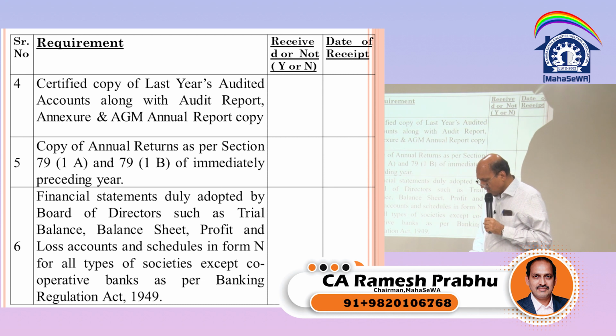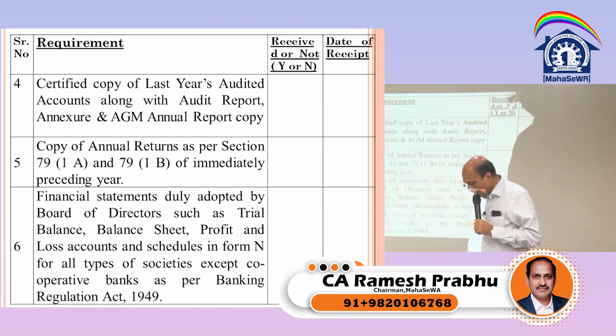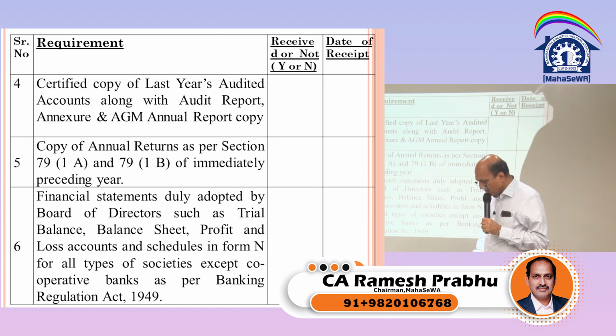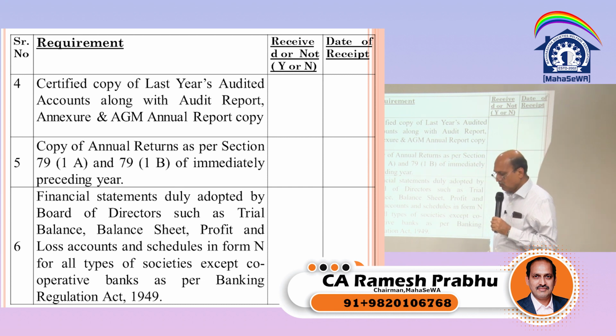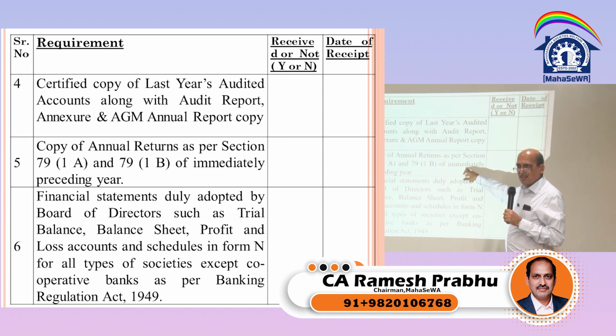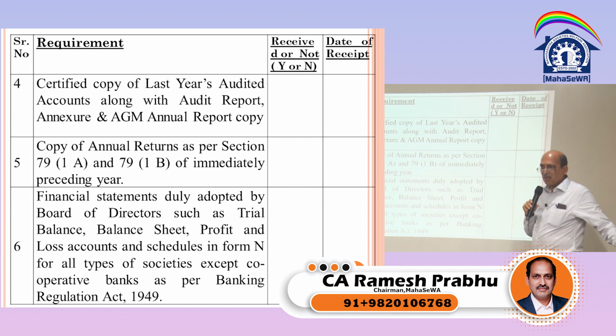Every society shall also file a return regarding the names of the auditor or auditing firm from a panel approved by the state government, appointed in the general body meeting, together with his written consent within a period of 1 month from the date of annual general body meeting. Once the annual general body meeting is done, you have to give a return of appointment of the auditor within 30 days. I don't think we do that. Many of the societies don't do.